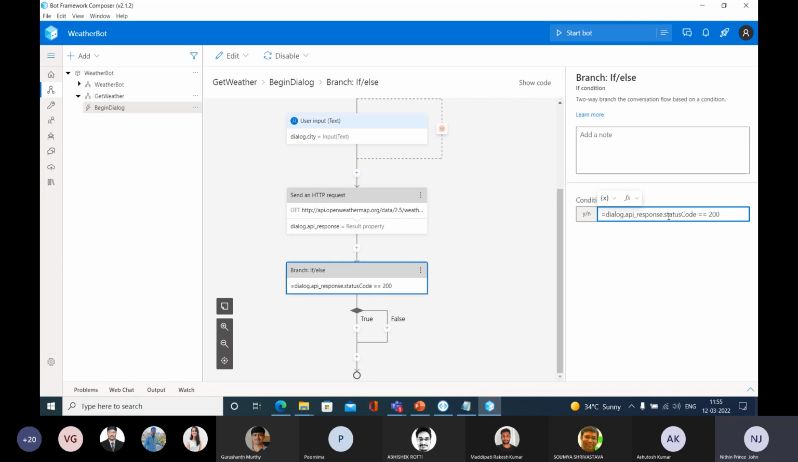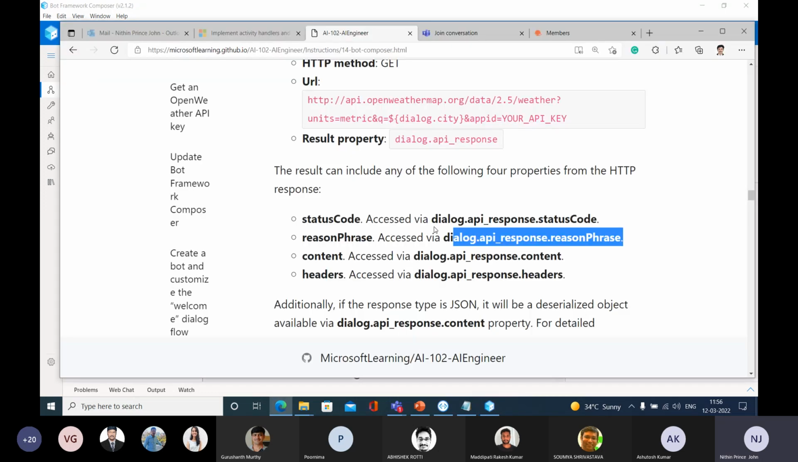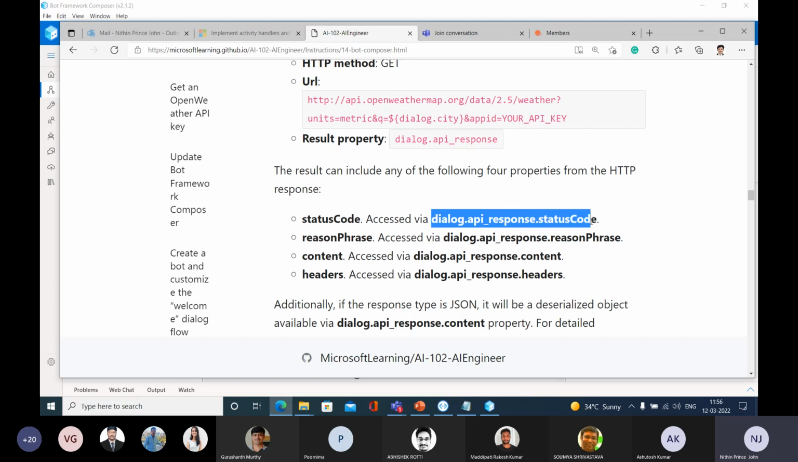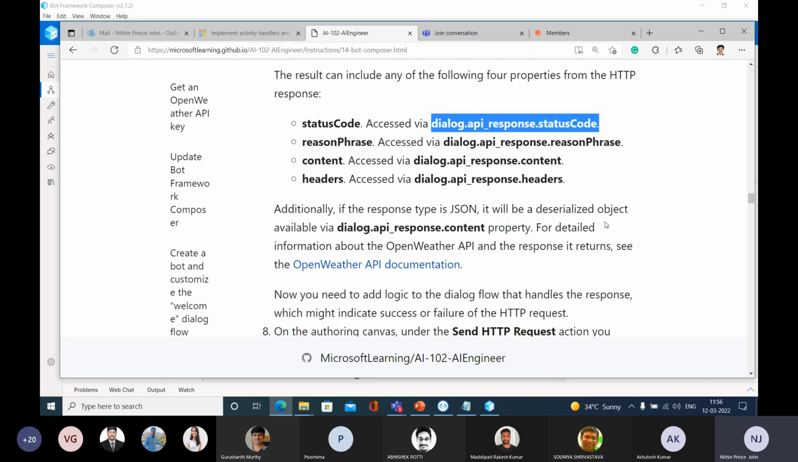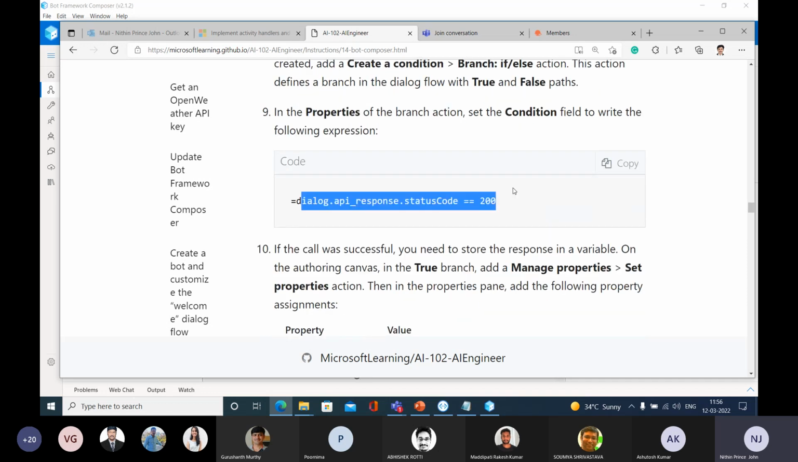If you're getting the value 200, that means it's a success. If you're getting other values, that means it's a failure. That's what we are going to do here. So look at this dialog.api underscore response dot status code. This contains a numerical value. If it is equal to 200, that means it's a success. That is the condition that we are going to give here.